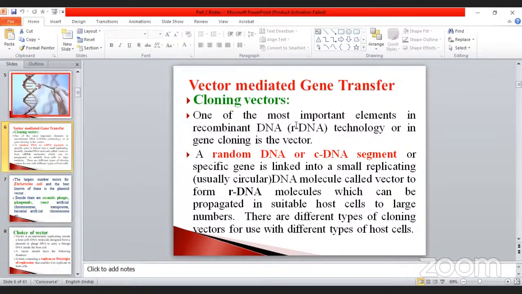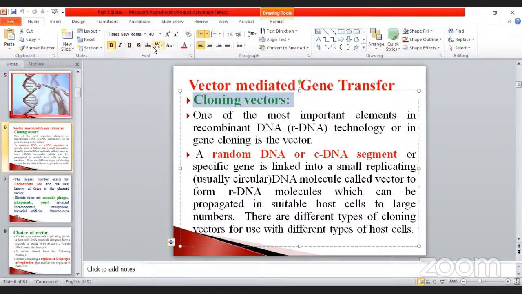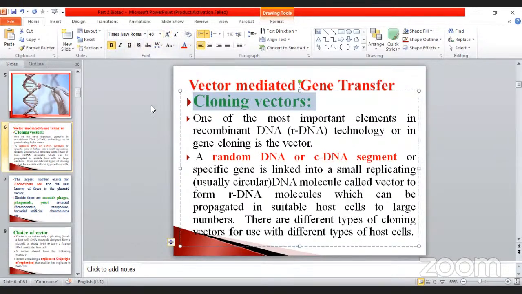That mediator acts as a vector. That's why the name is vector-mediated gene transfer. From this heading, we must know what a cloning vector is. Already we studied these things. Which ones are the cloning vectors? Already you know about the plasmid, cosmids, and those things also come under the heading cloning vectors.